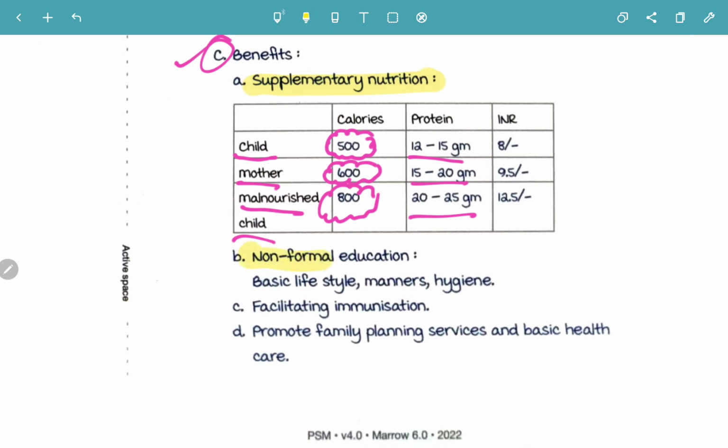Next benefit is non-formal education. Under non-formal education, the basic lifestyle, the manners, the hygiene, all of these are going to be covered. And the third benefit is facilitating immunization. Very important benefit. Fourth one is to promote family planning services as well as basic health care.